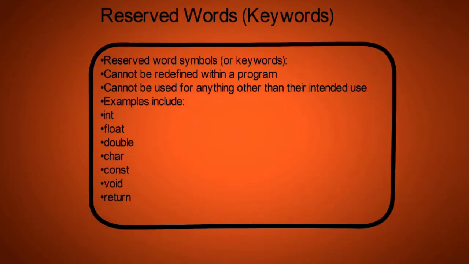A reserved word is a word that cannot be used as an identifier, such as the name of a variable, function, or label. It is reserved from use. It cannot be redefined within a program. It cannot be used for anything other than its intended use. Examples include int, float, double, char, const, void, return.